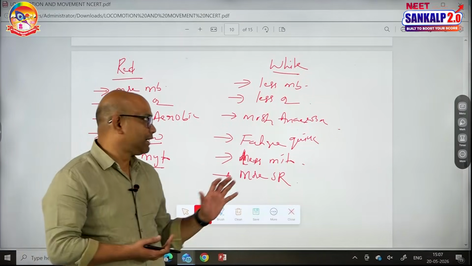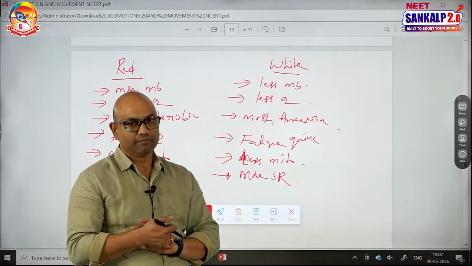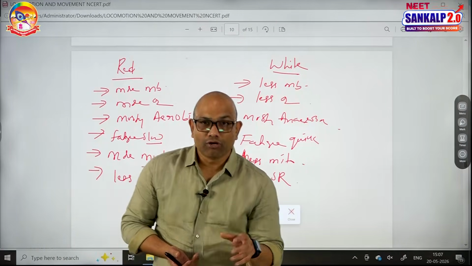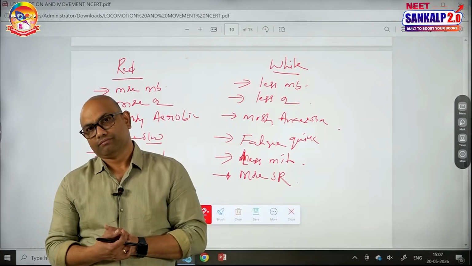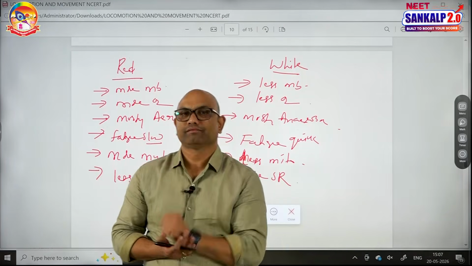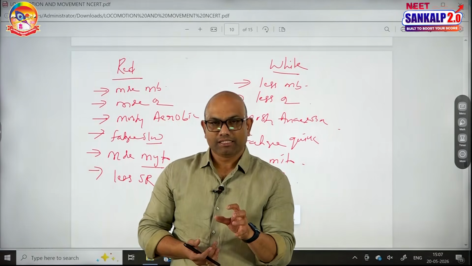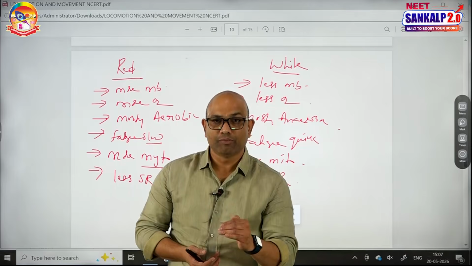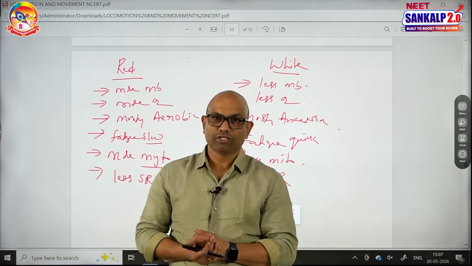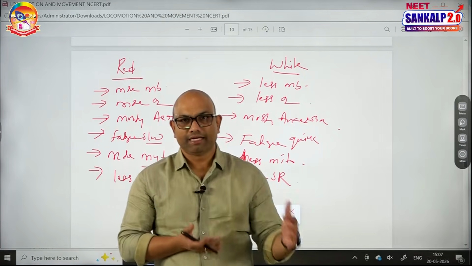And more storage of glycogen can be seen in the white muscle fiber compared to the red muscle fiber. And what is muscle fatigue? Let me tell you now. Anaerobic breakdown of glycogen leading to the accumulation of a substance known as lactic acid. This lactic acid causes the hardening of the muscle. That condition is said to be muscle fatigue. Anaerobic breakdown of glycogen leading to the accumulation of lactic acid causing a condition called muscle fatigue.